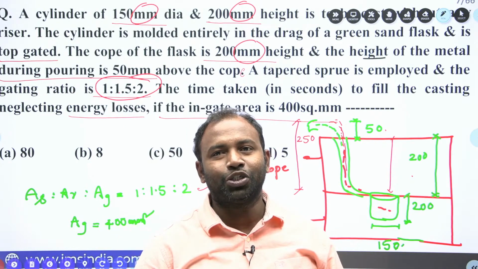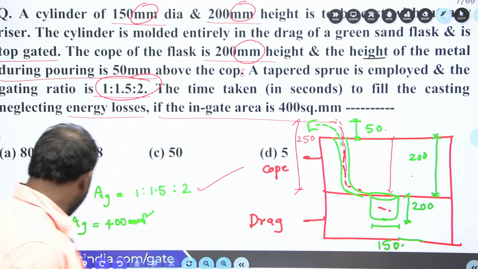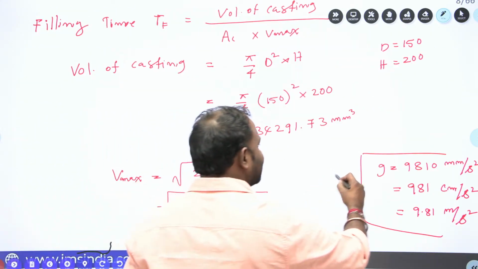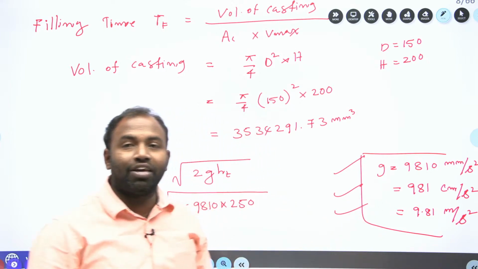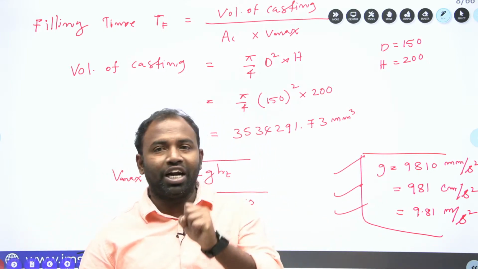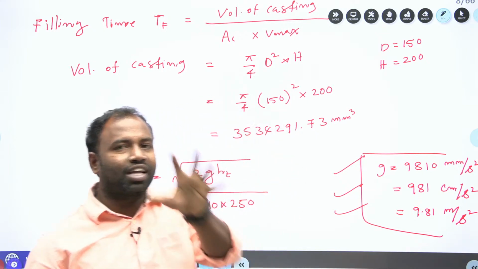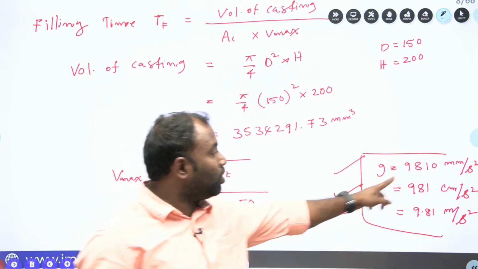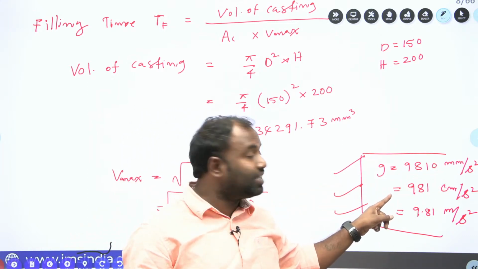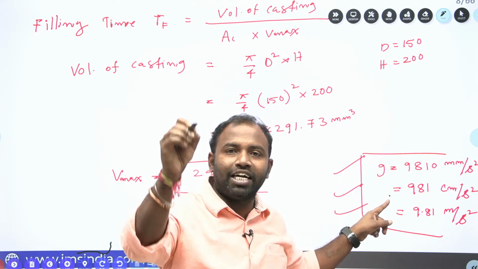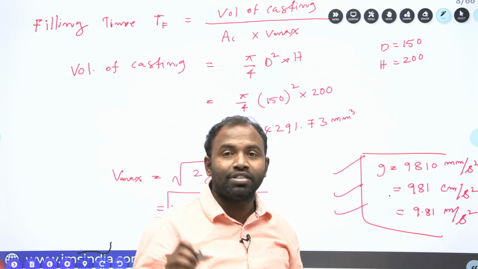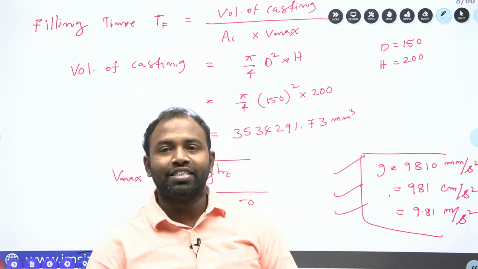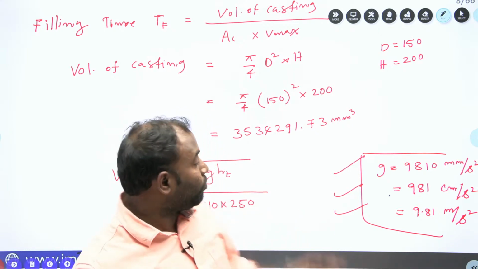Clear everybody? Understood guys? Okay, so now have a look at this question. If you want to copy, then we will go for it. And one more very important thing here is selecting the g. Based on the dimensions given in the problem, you are supposed to select your g. If all dimensions are given in mm, then you select g as 9810 mm per second square. If all your dimensions are in centimeter, you are supposed to select 981 centimeter per second square. If it is in meters, then you go for 9.81 meter per second square. Clear everybody? So thank you. Go for the next question guys.